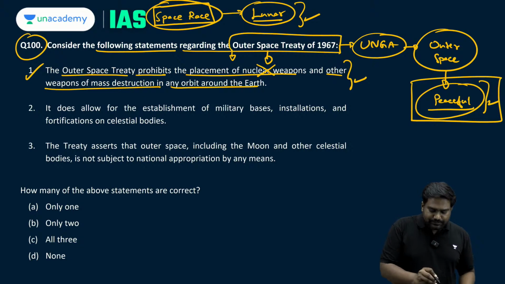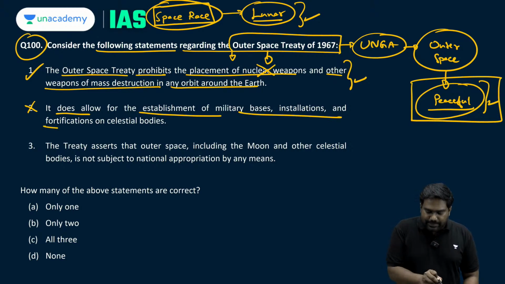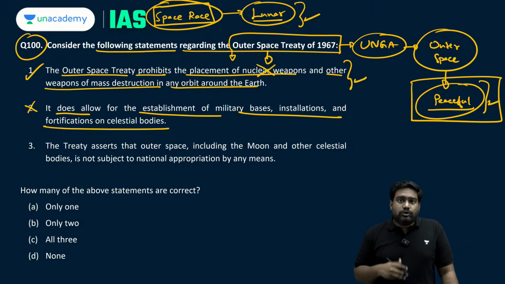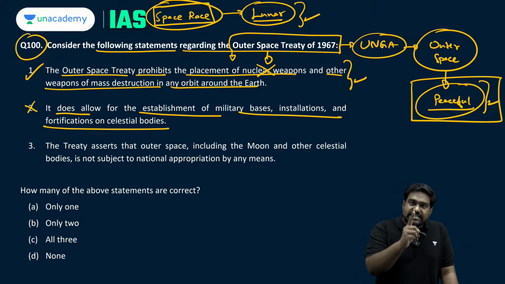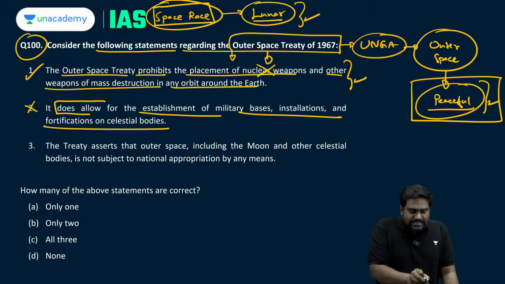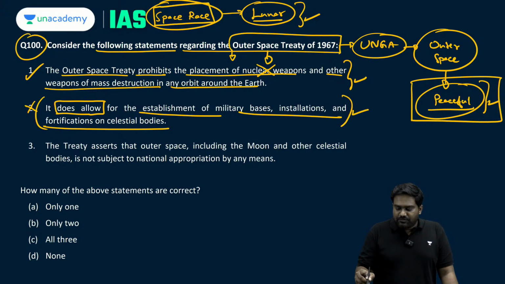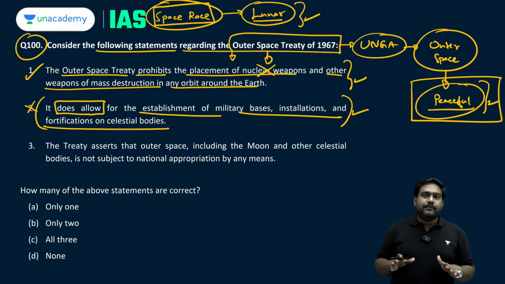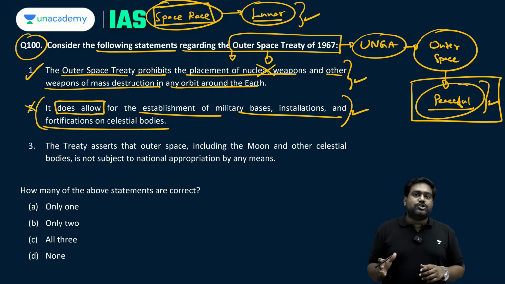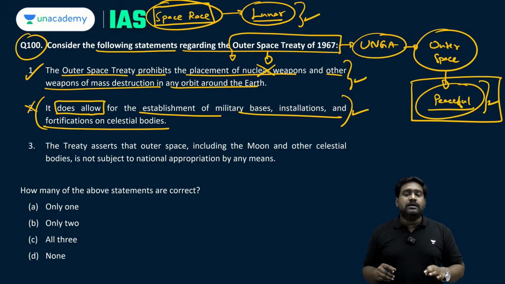It prohibits the establishment of military bases, installations and fortifications on celestial bodies. So the second statement is wrong. The second statement says it allows the establishment of military bases, but this is incorrect. It is against the militarization of space. It does not allow even the establishment of any kind of military bases.